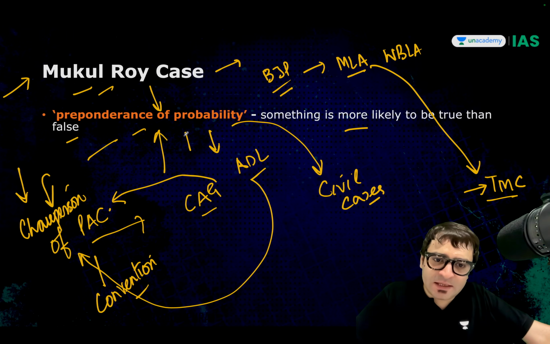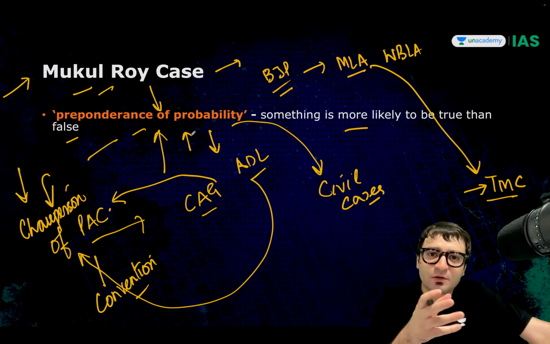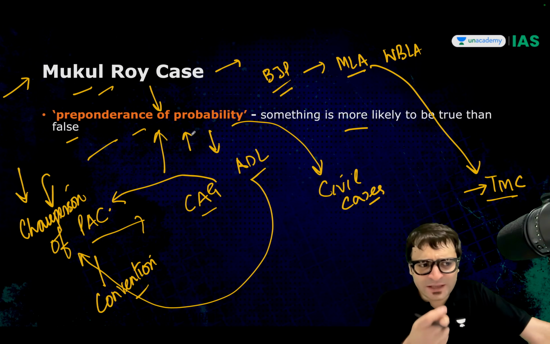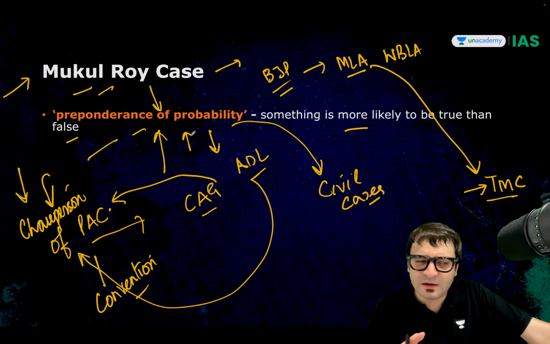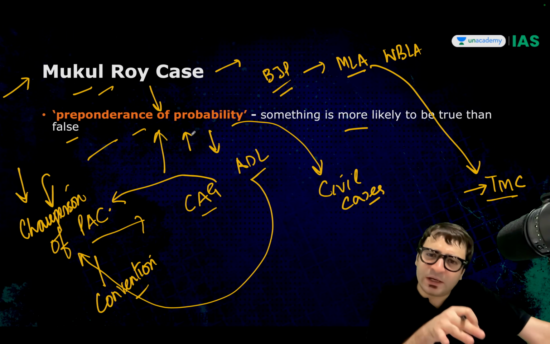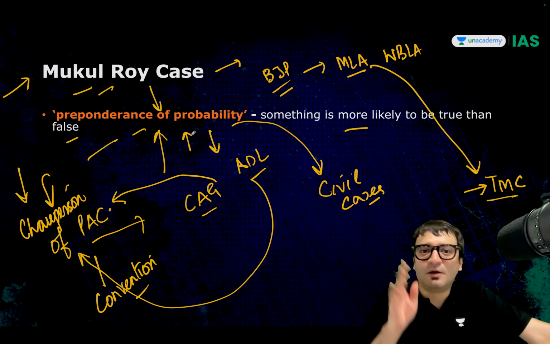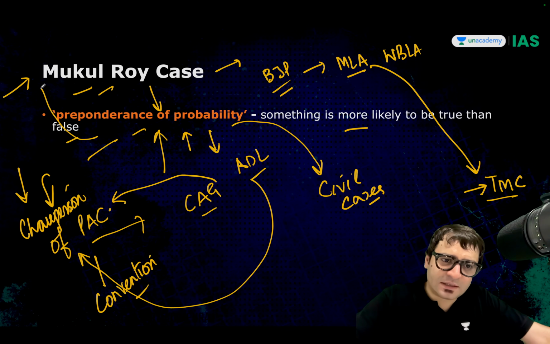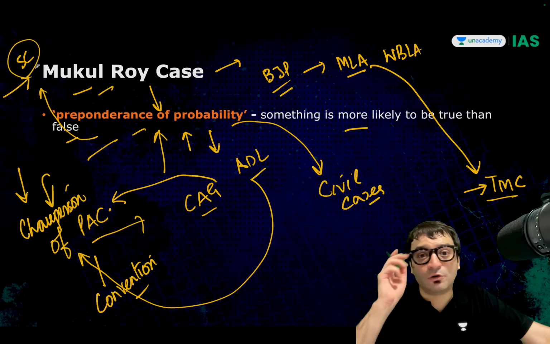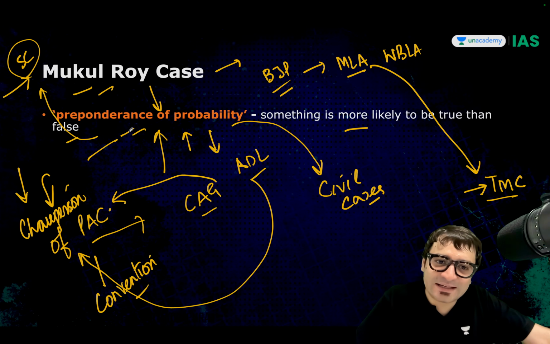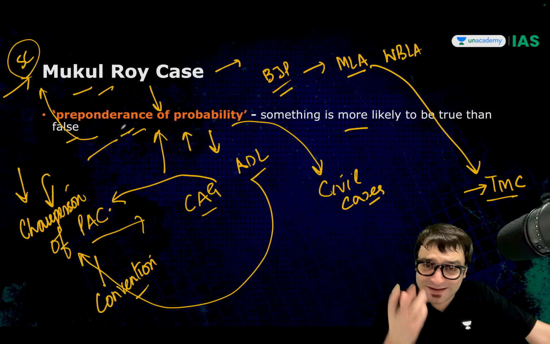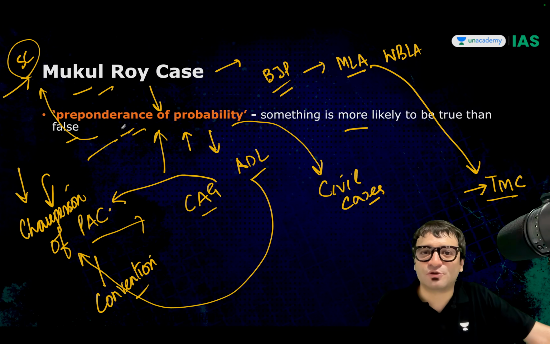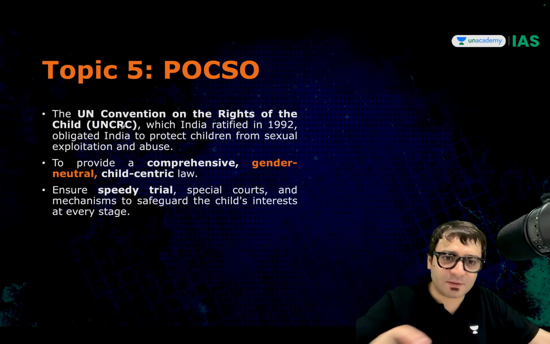Right? And in this case, in anti-defection law case, the High Court relied on this, that we see some social media posts basis that you were welcomed by TMC back, which means it is more likely true that you have joined the TMC. And basis that, we are disqualifying you. But then this matter reached the Supreme Court and Supreme Court said, no, this is not correct. You cannot decide anti-defection law on the basis of preponderance of probability. You need to give evidence of whether this person has joined the political party again or not. That fact you have to keep in mind.